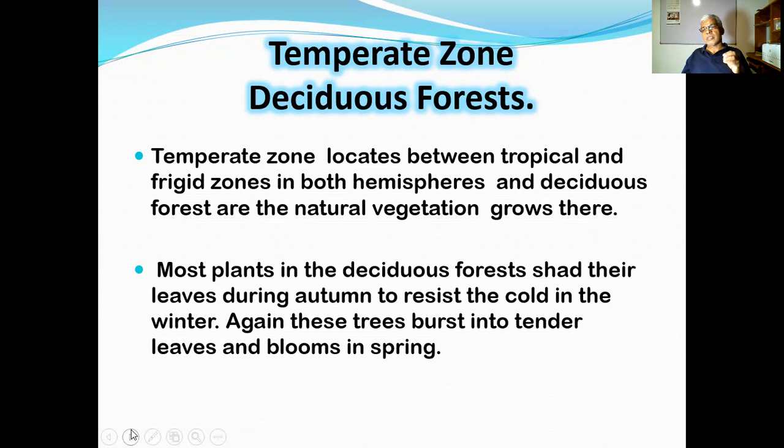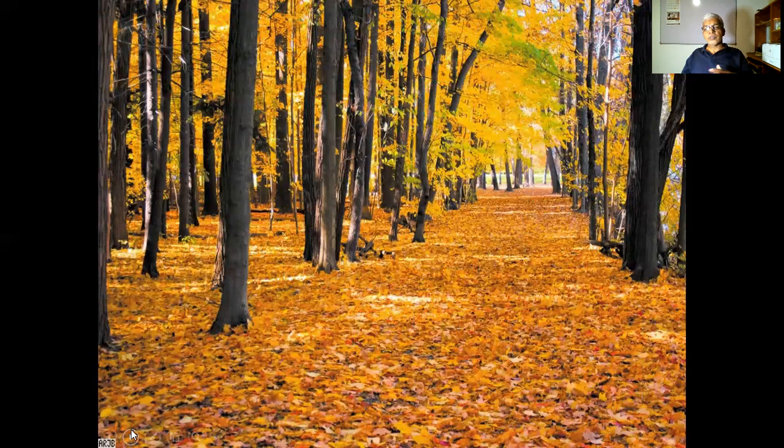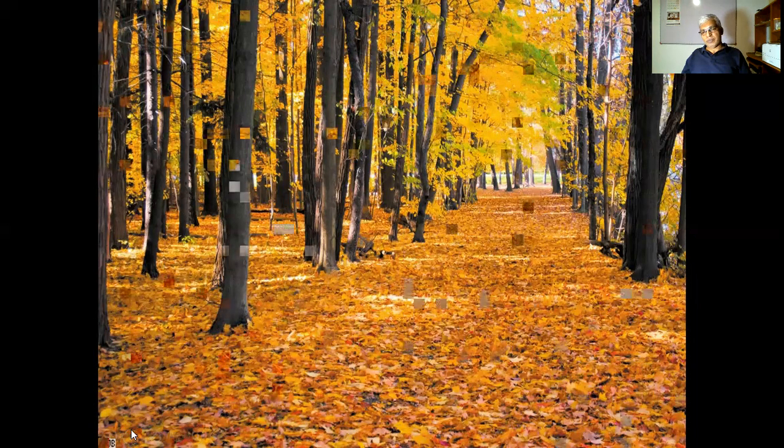That means we say they burst into tender leaves, as it is given in English, and after leaves, blooms, then fruits. That is how the life cycle goes. Because it occurs in the spring, the harvesting occurs in summer. Then you see the beauty of that one. Most of the leaves are yellow in color, mature, ready to fall. And a bigger part of the leaves are on the ground. That's the nature of the deciduous forest.